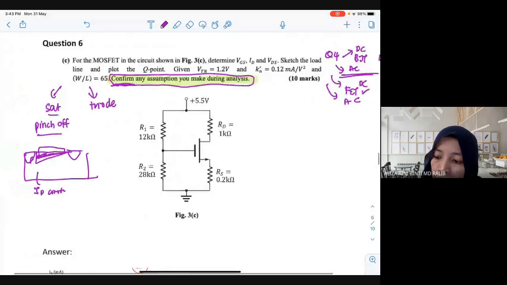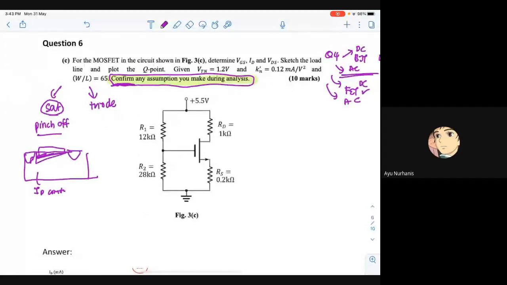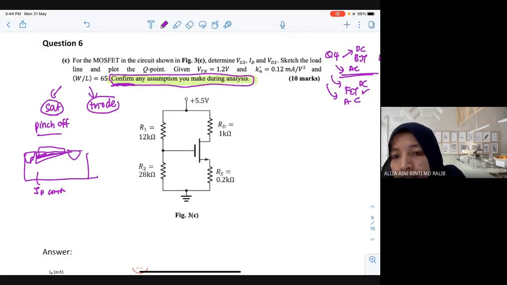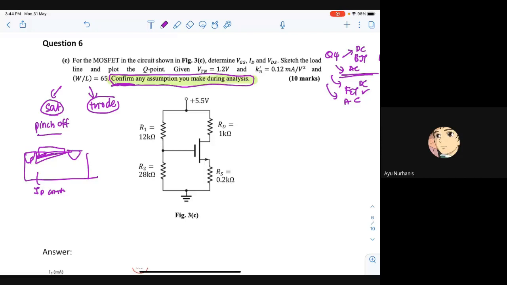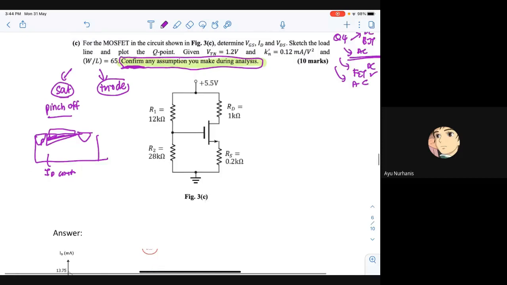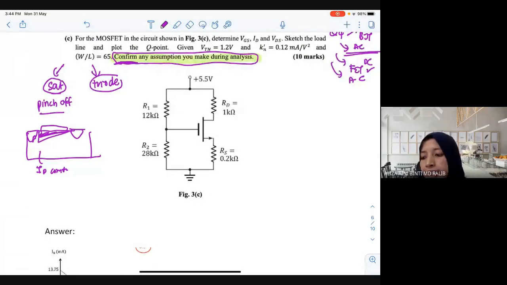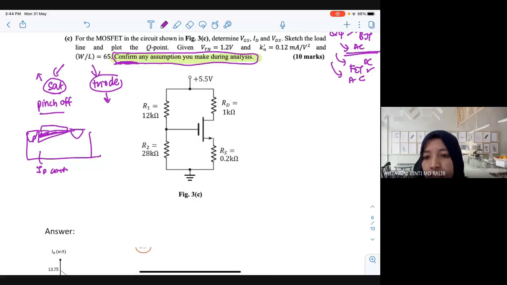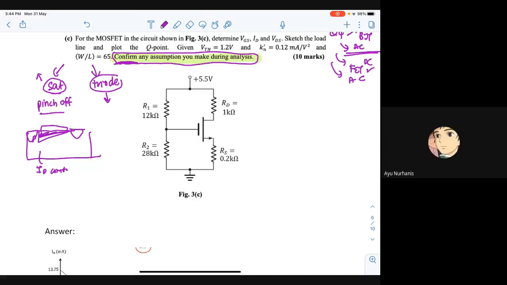Confirm means what? In your saturation. Who answered just now? Ayu? Yes, madam. What does confirm mean, Ayu? It means in saturation or not. In saturation or not. Why do we need to check whether it is in saturation or not? What actually happens? Is there the same equation or a different equation for saturation and triode? Saturation and triode are different, right? Because they have different equations.